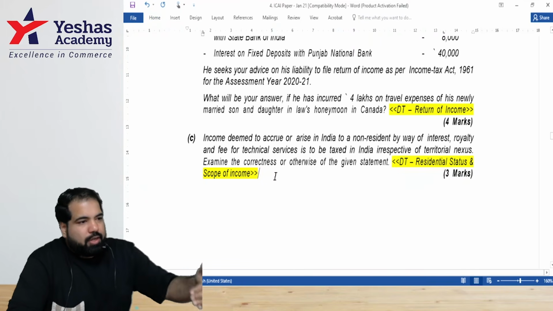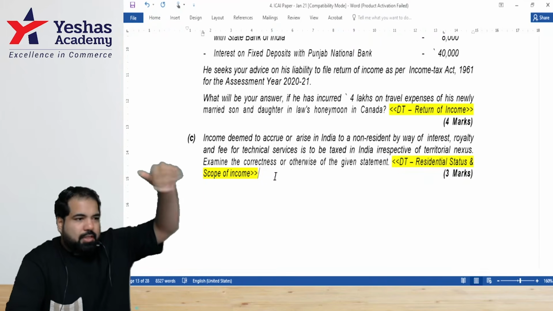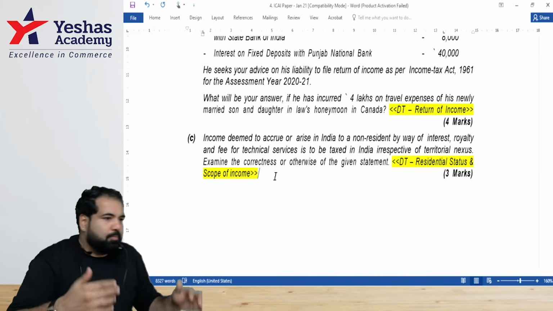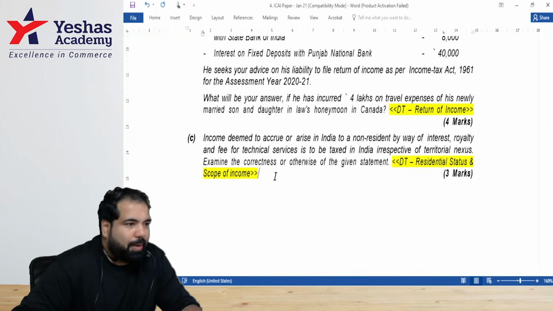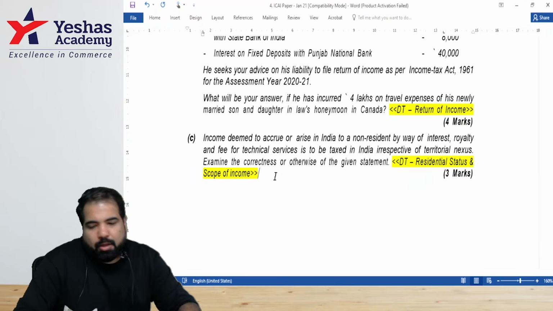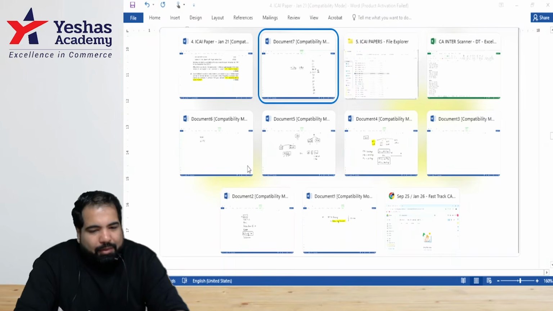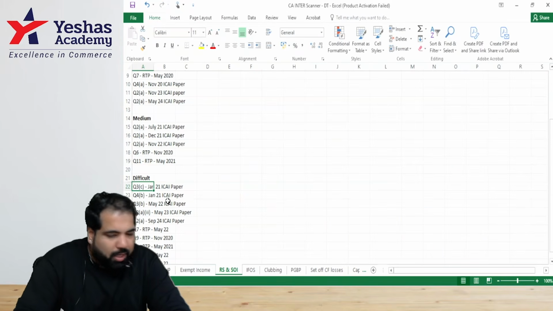Yeah, he does not have to render the services. That has to be used in India. That's all. Yes, he can render the services abroad also. Let's say you are an interior designer and you're making a plan abroad, but that plan is for a factory which I'm making in India. Ultimately, usage of that service has to be in India. All right. So good. I've put it as difficult. This is a question that you can look at again, guys.